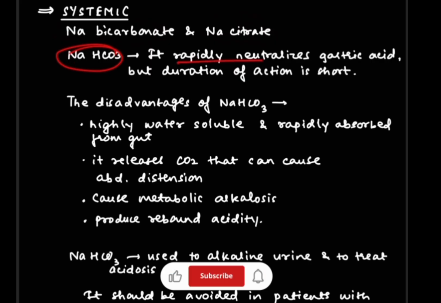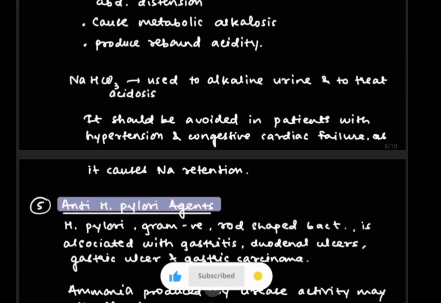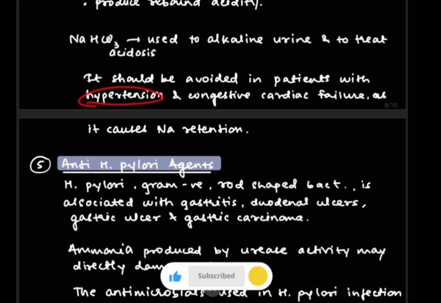Sodium bicarbonate rapidly neutralizes the gastric acid, but its duration of action is very short. And the disadvantages are that it is highly water soluble and rapidly absorbed from the gut, as well as it releases CO2 which can cause abdominal distension, which can lead to metabolic alkalosis and produce rebound acidity. Now sodium bicarbonate can be used to alkalinize urine and to treat acidosis. It is contraindicated in patients with hypertension or congestive cardiac failure as it causes sodium retention.